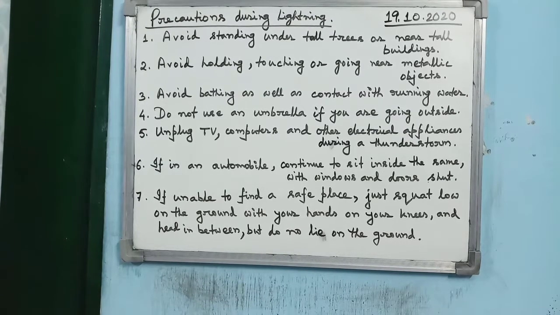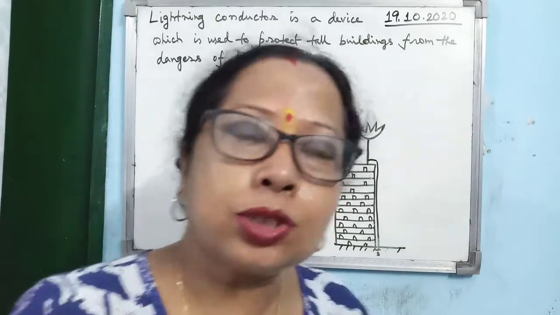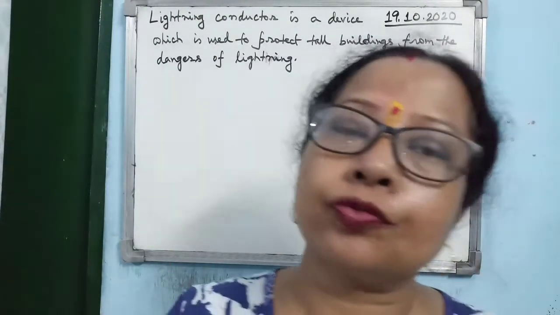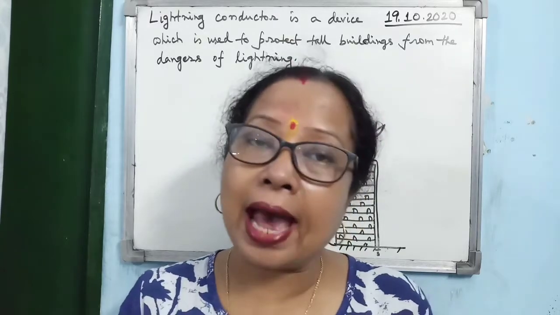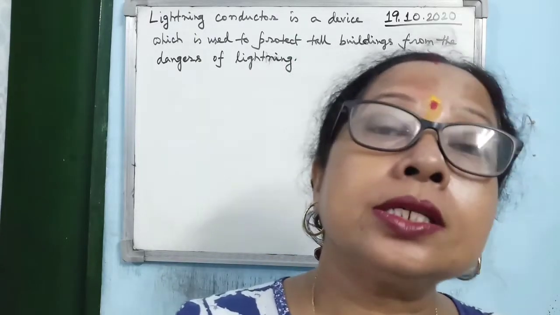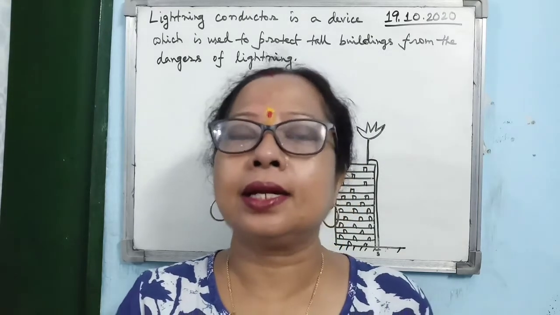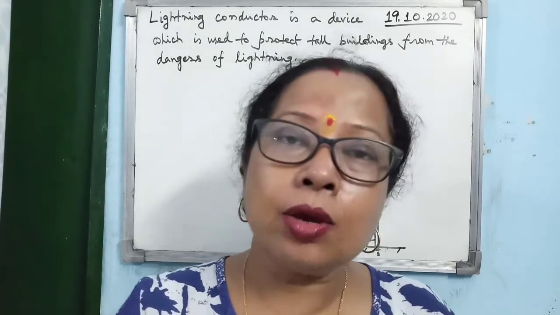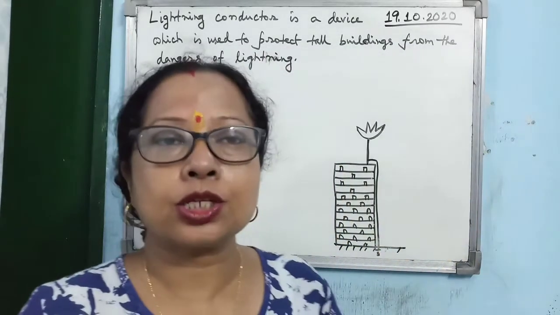So write it, learn it and remember it. So you see, as I said, that tall buildings are very prone to lightning. So how to protect the buildings from the dangers of lightning? We have one kind of device which is known as the lightning conductor. So what is a lightning conductor? A lightning conductor is a device which is used to protect tall buildings from the dangers of lightning.